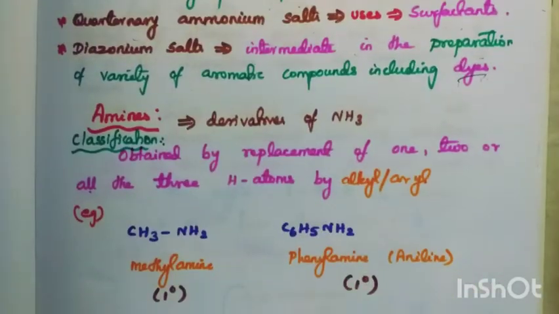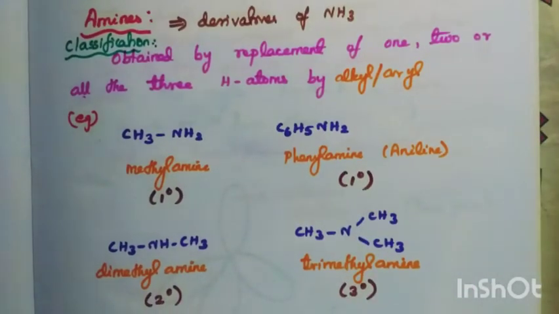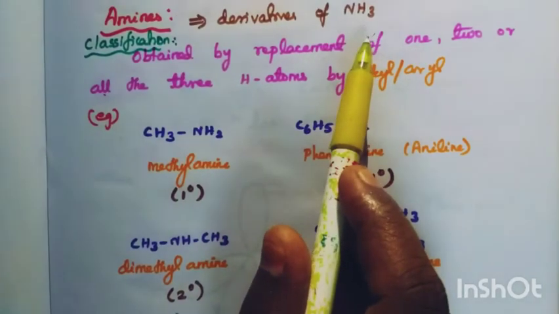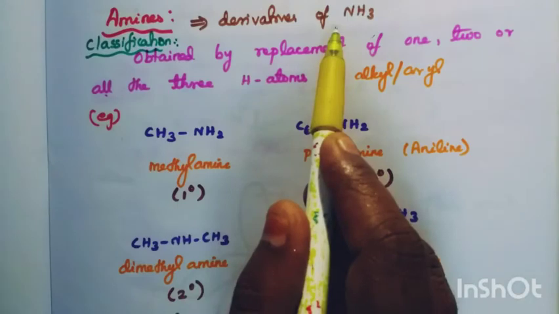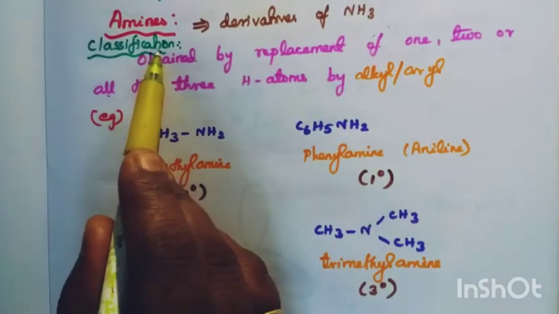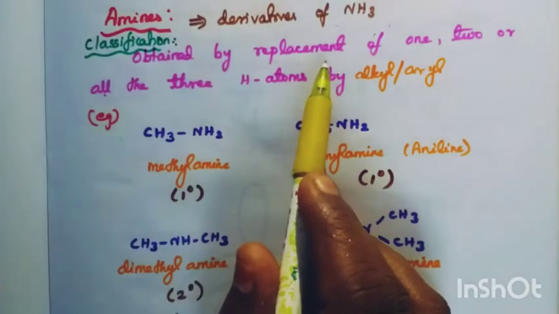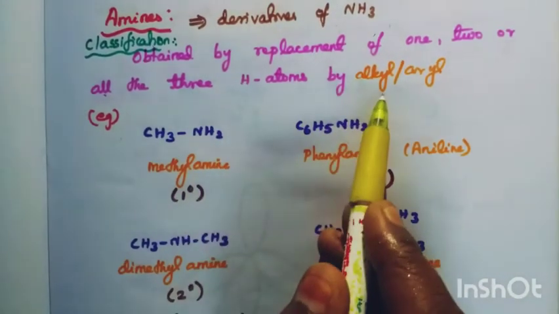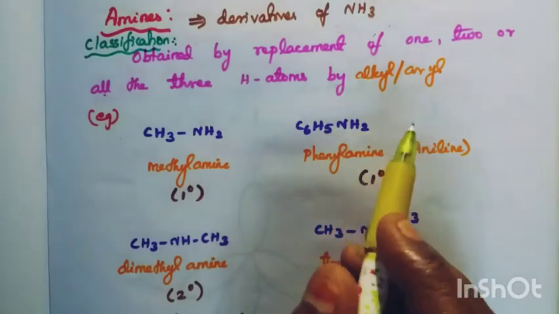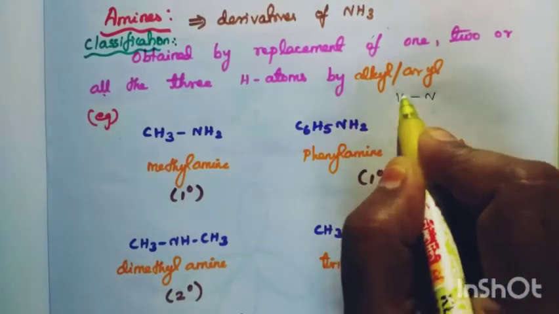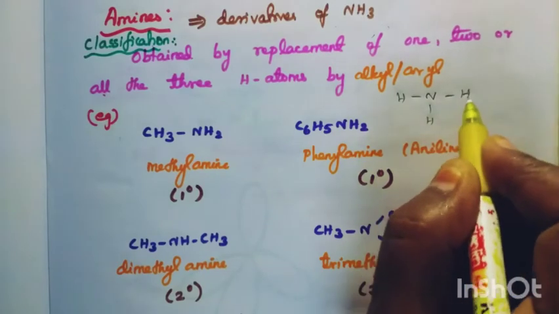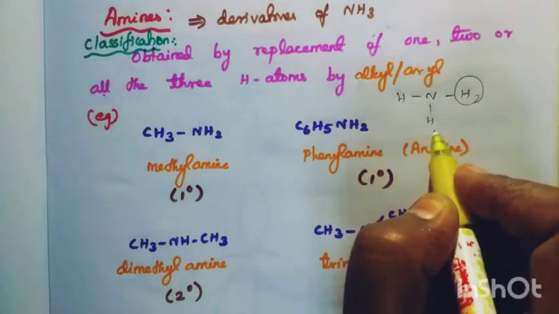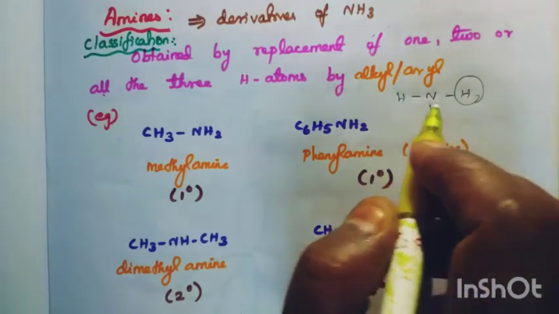Now we are going to see what amine is and its classification. Amines are derivatives of ammonia, as we already mentioned. They are obtained by replacing one, two or all three hydrogen atoms of NH3 by alkyl or aryl groups. If one hydrogen is replaced by an alkyl group, it is primary; two alkyl groups, secondary; three alkyl groups, tertiary.